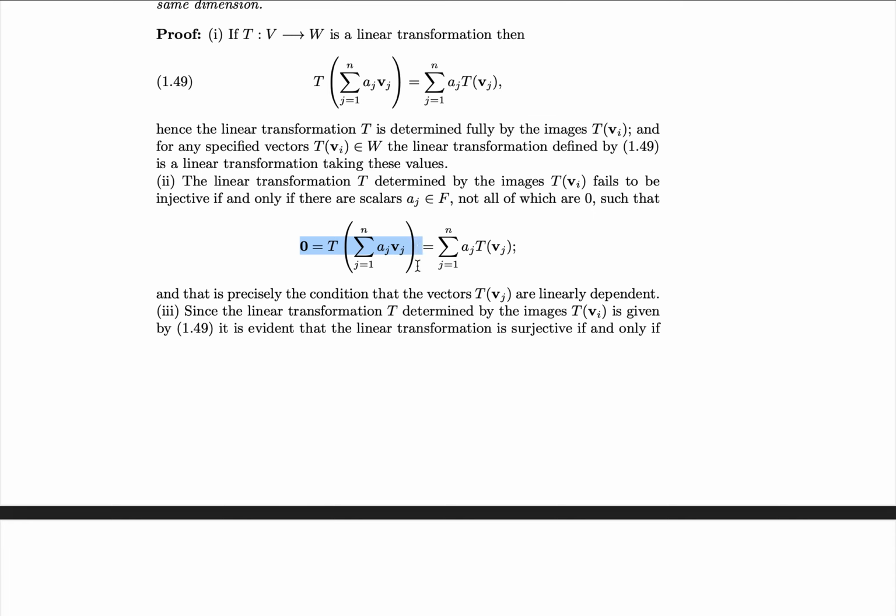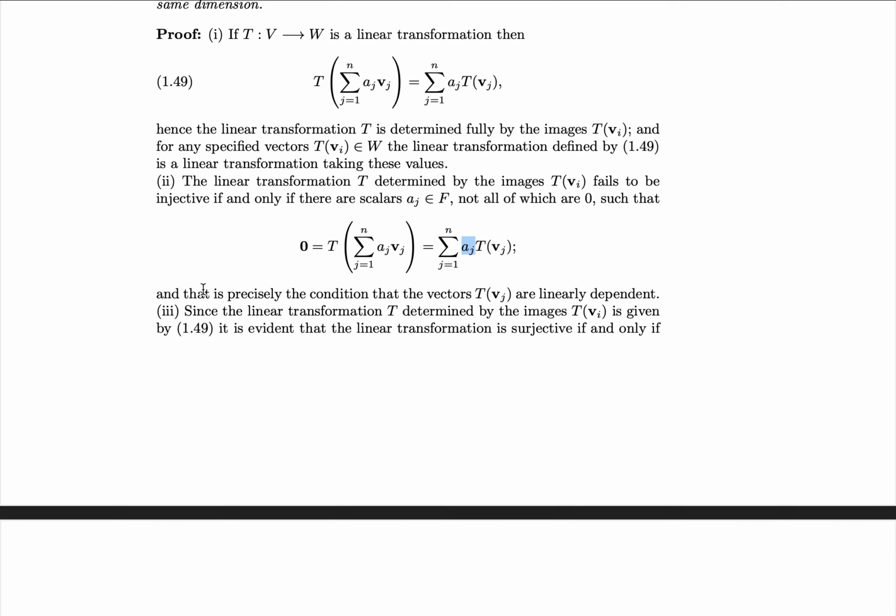That is, since vj is a basis, to show this is not injective, we need to show that if we have unequal elements, then they always have unequal outputs. But we're going to suppose that if they have equal outputs, then we can write the equal outputs as some aj's summed on all of these.